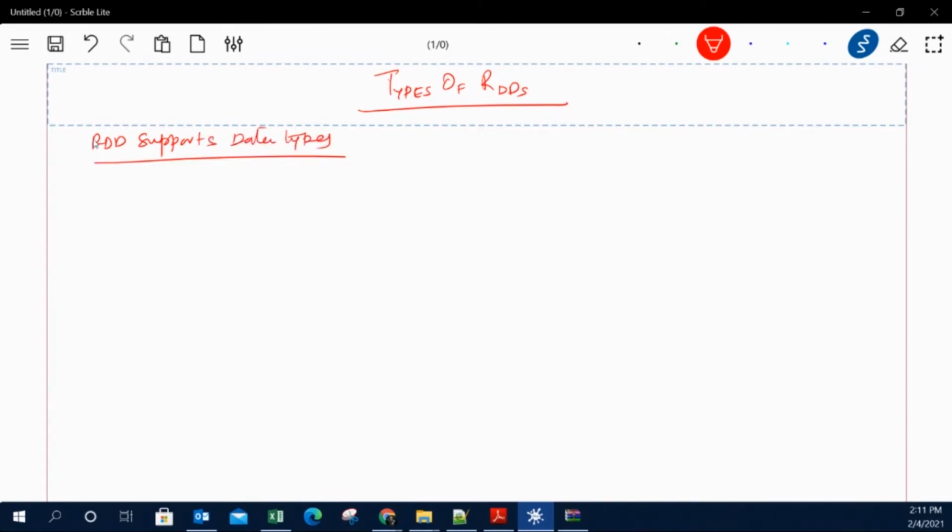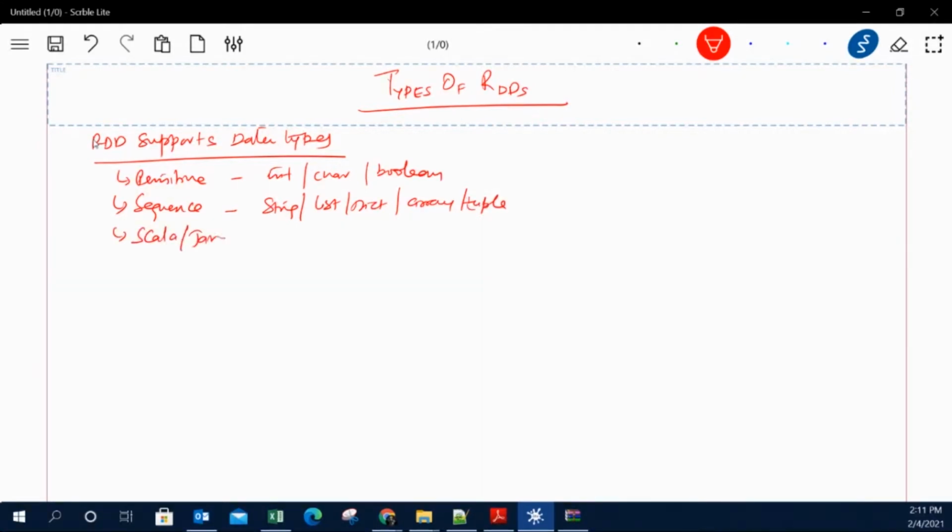So RDD supports primitive data types. When I say primitive, I mean integer, char, or boolean. These kinds of primitive data types RDD supports. RDD also supports sequence data types, which are basically strings, lists, dictionaries, arrays, or any kind of tuple. It also supports Scala or Java objects.